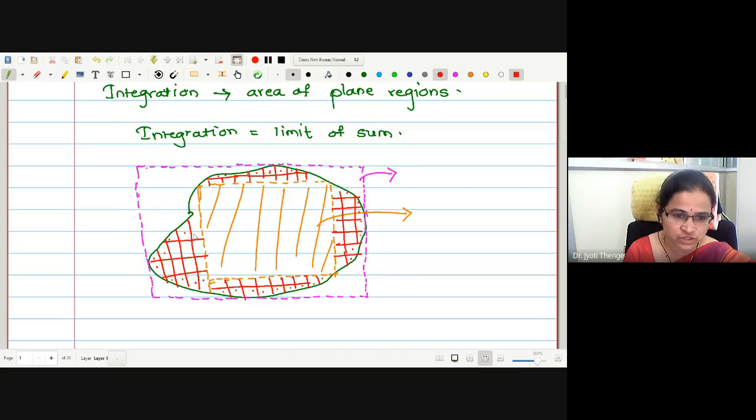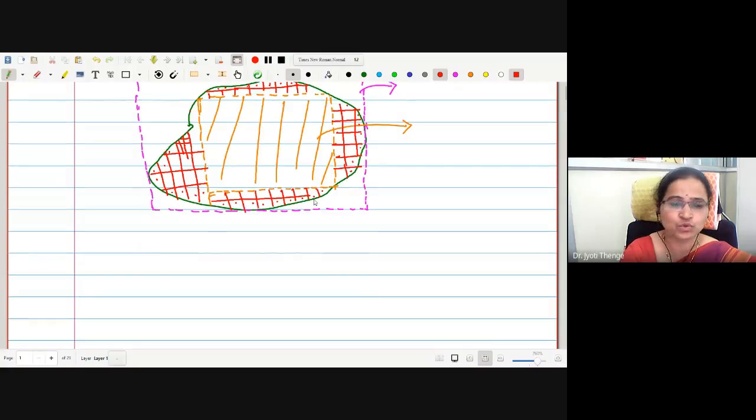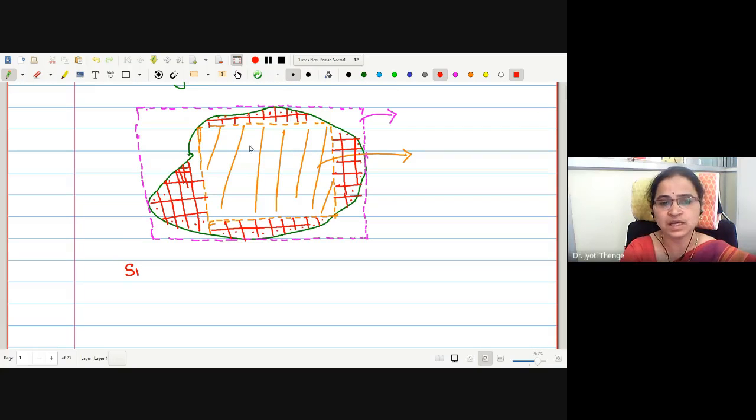Suppose I select this region. Then one has to make smaller regions again and try to find the area. What we have tried to do is make smaller partitions of the given plot, either square or rectangle, so that we can find out very easily the area corresponding to that shape.